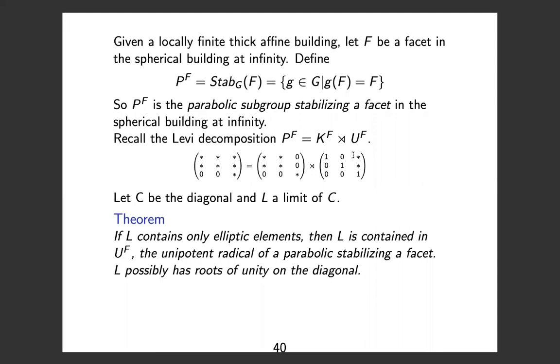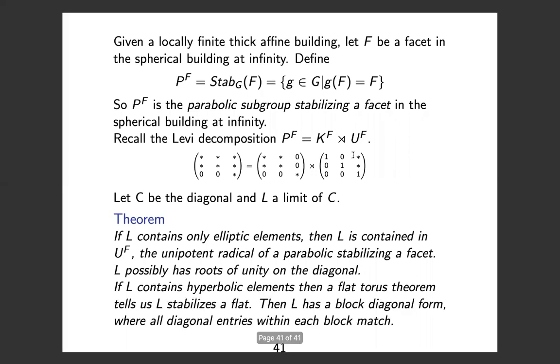The building is organized because vertices are contained in edges, edges are contained in triangles, etc. And you can see that one limit is going to limit to another if and only if the facets are contained in each other. So the geometry of the building organizes all the limits for us in a very nice way. And we can see them all in the building at infinity because they're all attached to a facet. So that's what happens if the limit contains only elliptic elements.